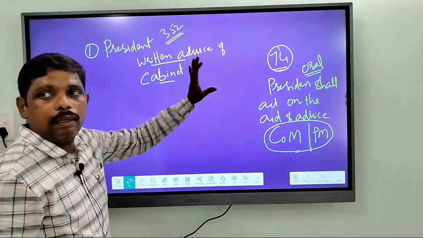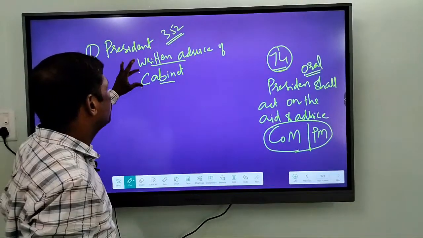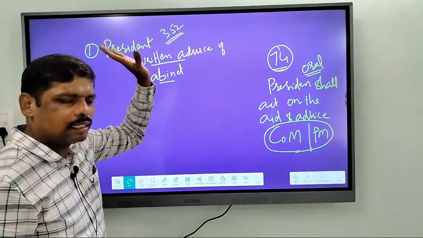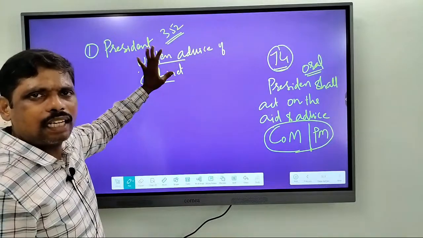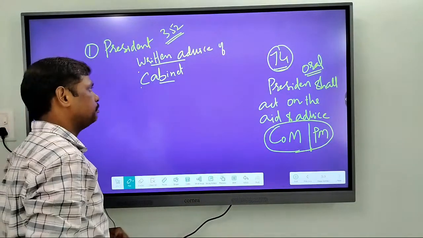The only provision where you see the word cabinet is Article 352. So make this point very clear. Of course, these kinds of questions are not asked in UPSC, but they are asked in Group 2 kinds of exams.